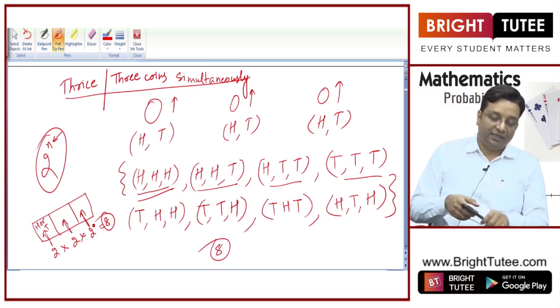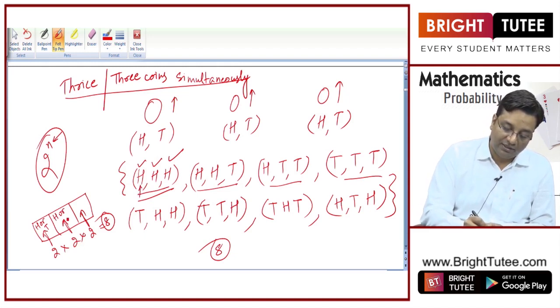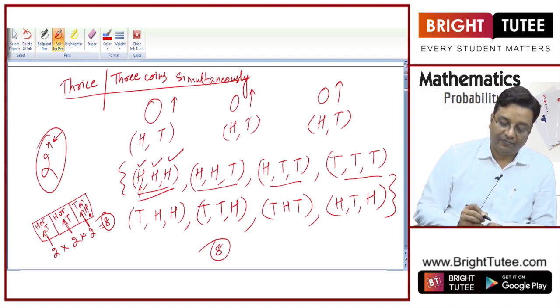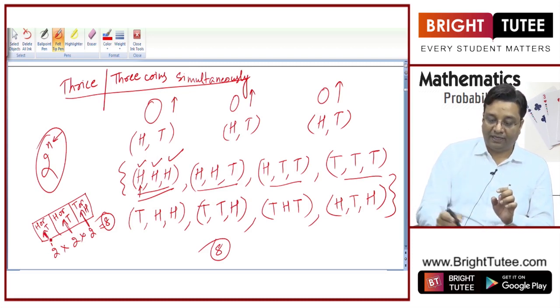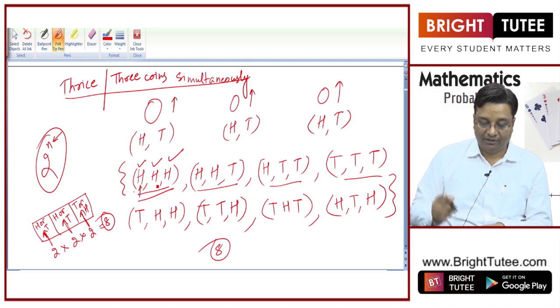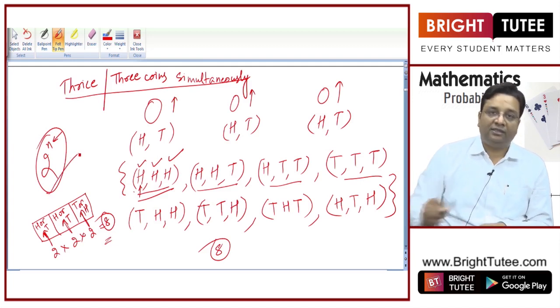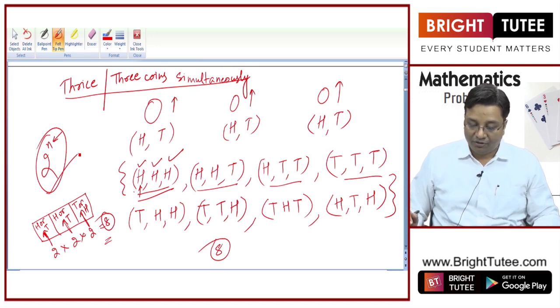By these boxes, what I mean is, there are 3 places, right? HHH, HHT, these are 3 places. The first place you can fill in 2 ways, H or T. Second place you can fill in 2 ways, H or T. Third place, H or T, right? So there are 2 possibilities for filling a single place, and you need to fill 3 places. So 2 into 2 into 2, 8 total number of cases, right? So you need to memorize this. 2 raised to power n, total number of possible outcomes will be there. So this was about throwing a coin.